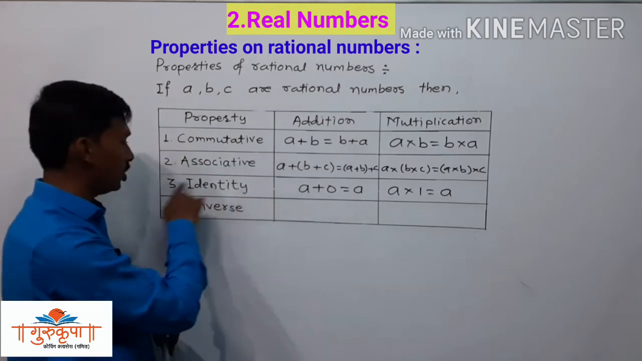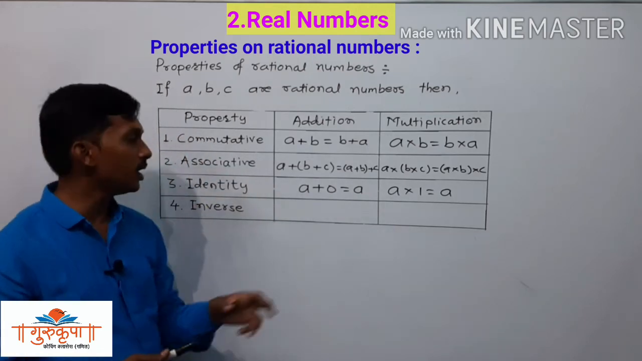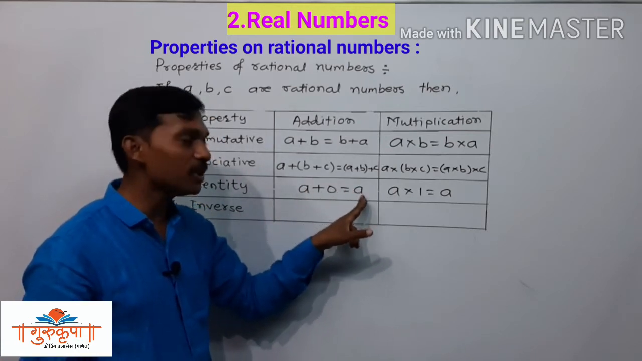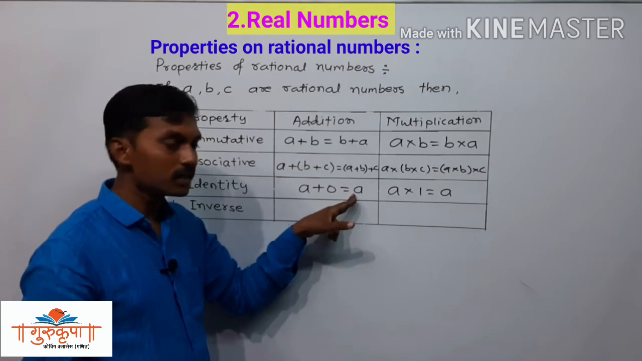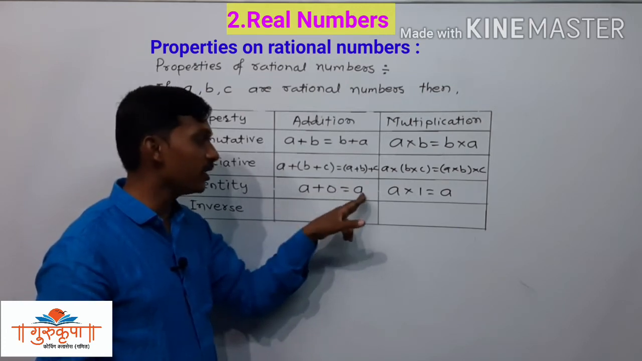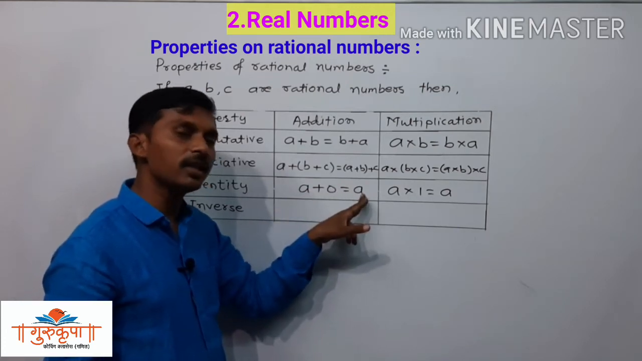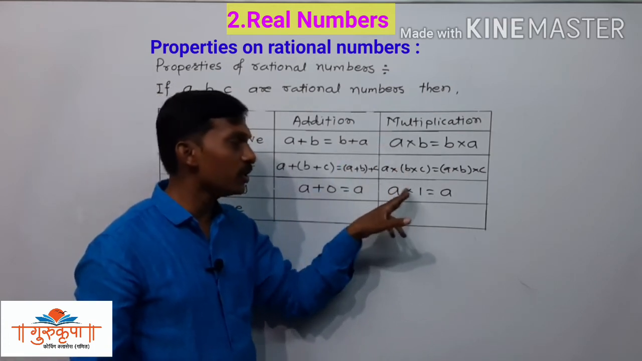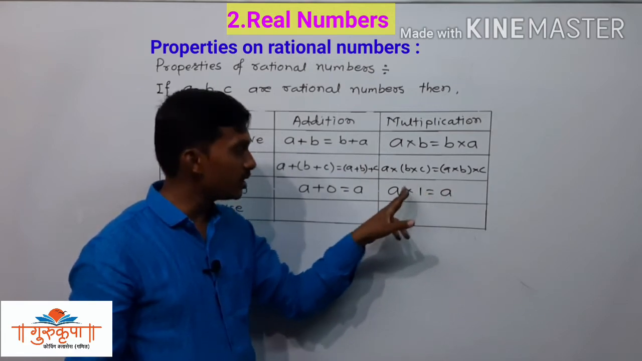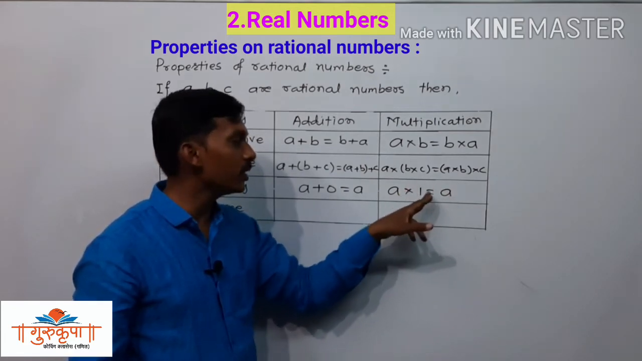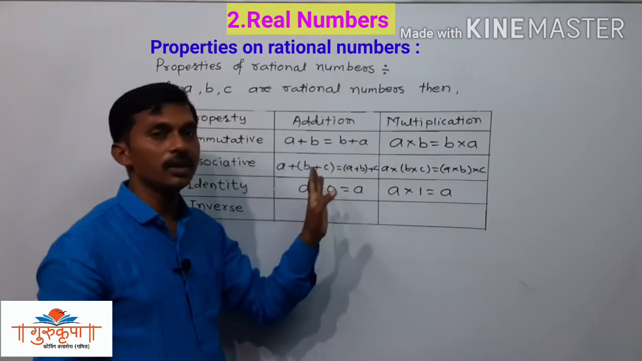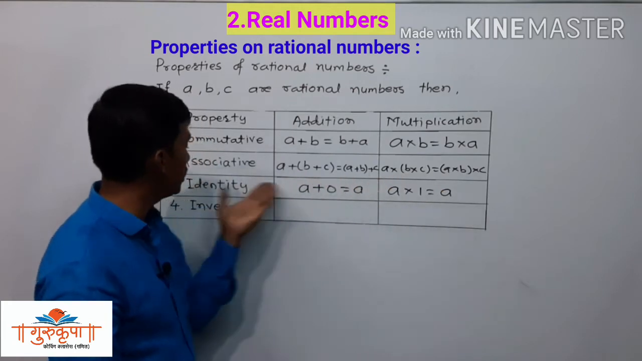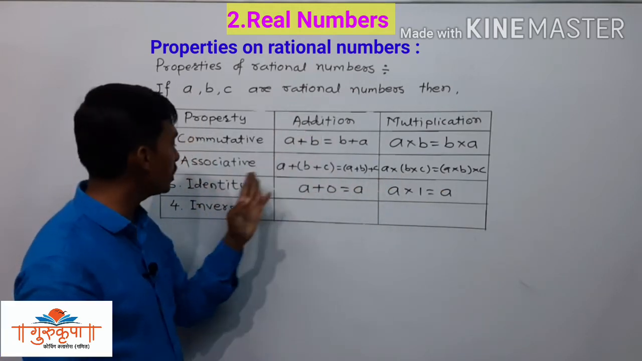So this is the third property, that is identity. Identity is not going to change. Identity is not going to change in addition. If we add 0 to A, the identity of this A is the same, that is A only. If we multiply this A by 1, the identity is not going to change. That is the same as that of A. A into 1 is A and A plus 0 is A. The identity of that number is not going to change. This is the identity property of addition and this is the identity property of multiplication.